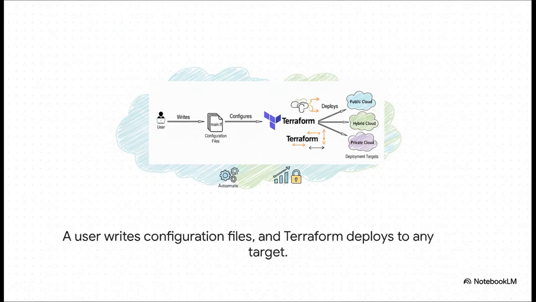And this is where Terraform enters the picture. It's one of the biggest names in the IaC game for a reason. What you're seeing here is the core magic. You, the user, write these simple, human-readable config files. And then Terraform, this powerful engine, takes those files and figures out how to make it a reality on pretty much any cloud provider out there. AWS, Azure, Google Cloud, you name it. You just tell it what you want, and Terraform takes care of the how.